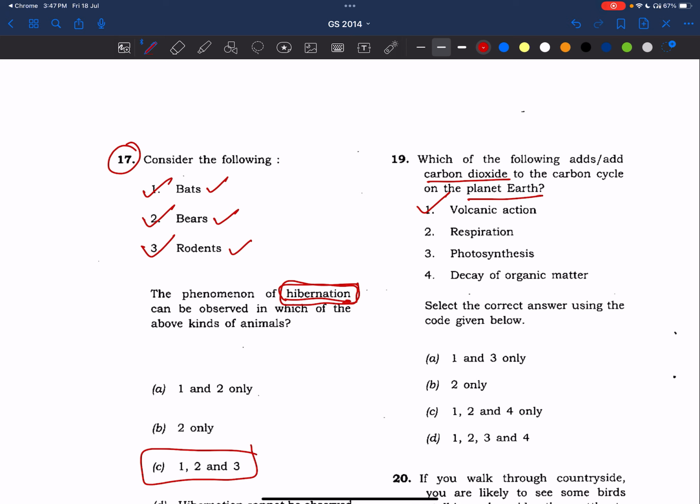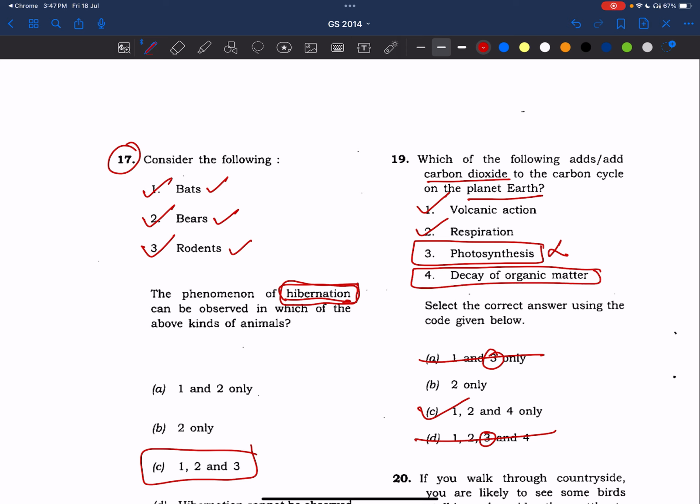Okay. Now see, respiration, yes, we take in oxygen and then what we exhale is carbon dioxide. Yes. Now photosynthesis, it takes carbon dioxide and it releases oxygen. So this does not add carbon dioxide. Two options are gone. We know one is correct. The answer is C. Yes, decay of organic matter.